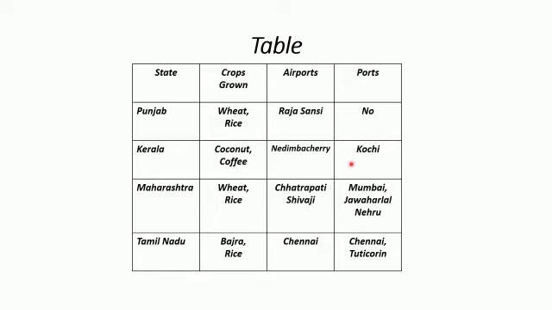In Kerala, there is port Kochi. In Maharashtra, Mumbai and Jawaharlal Nehru. In Maharashtra, there are two ports. In Tamil Nadu, Chennai and Tuticorin. In Tamil Nadu, also have two ports.